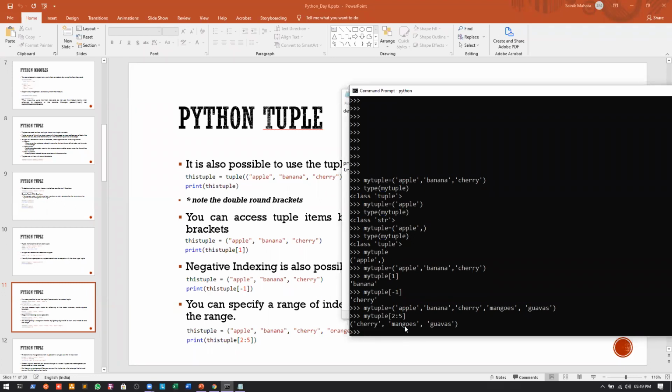Also, since indexing is possible, we can also specify the increment parameter, that is also possible.